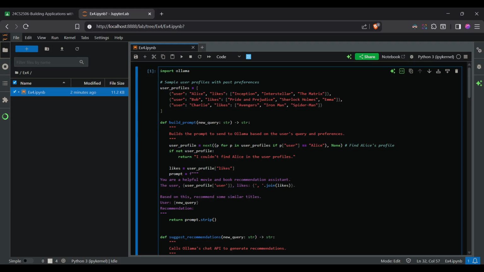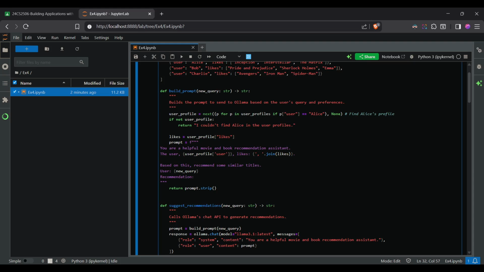Next we are using the build prompt function. This function mainly creates a detailed prompt and sends it to the model. It selects the user, like Alice, and retrieves favorite titles. It asks the model to retrieve similar ones. So it finds Alice's profile; if not, it returns that it is not finding the profile.